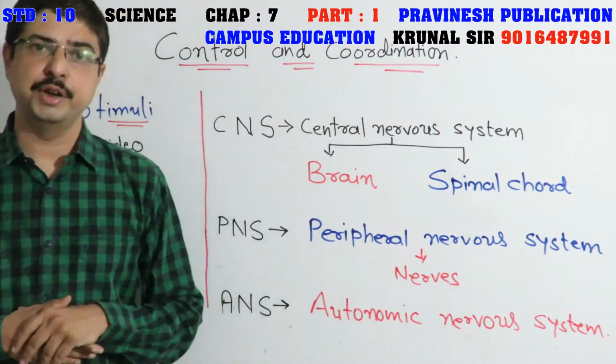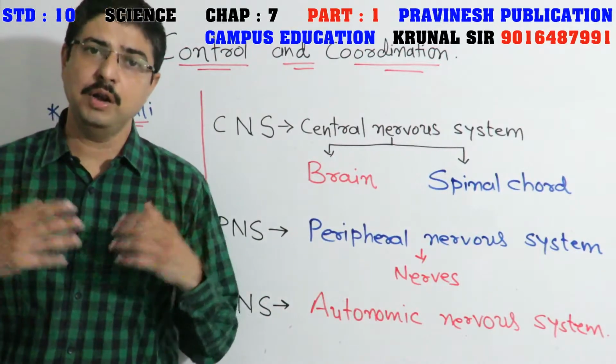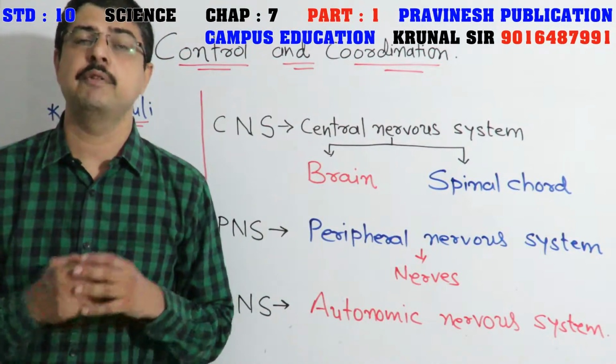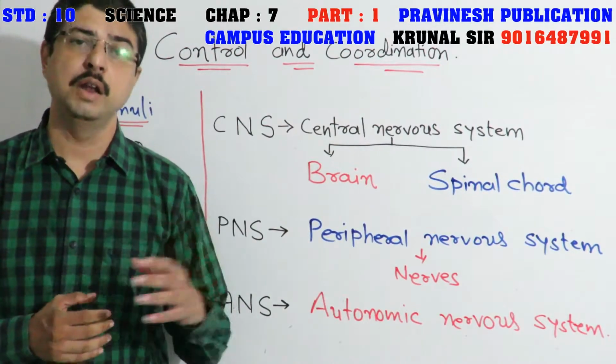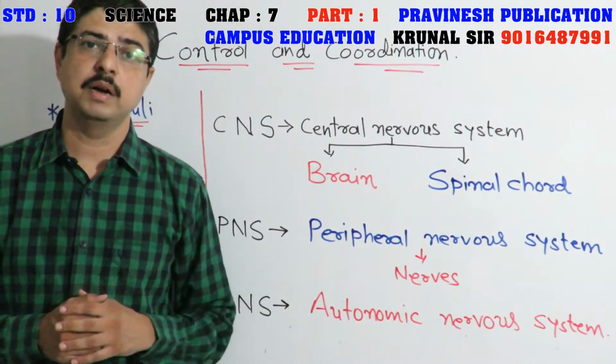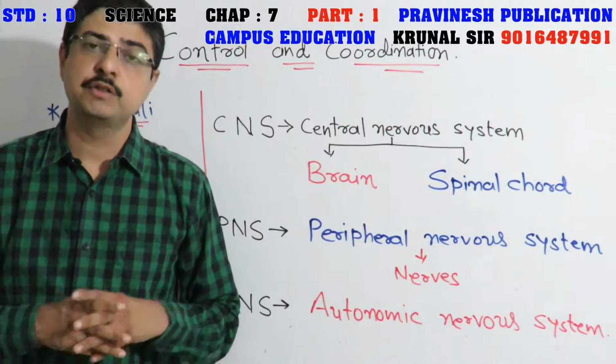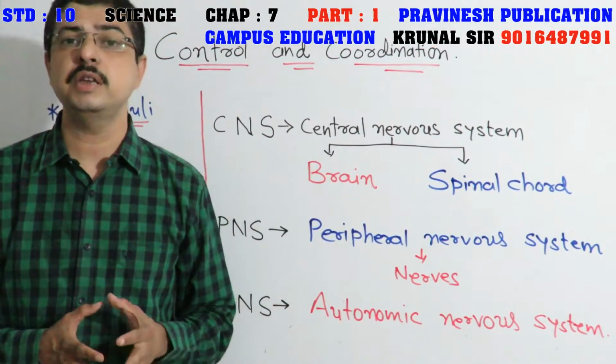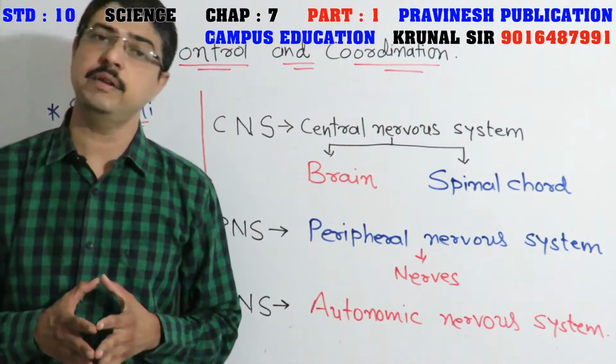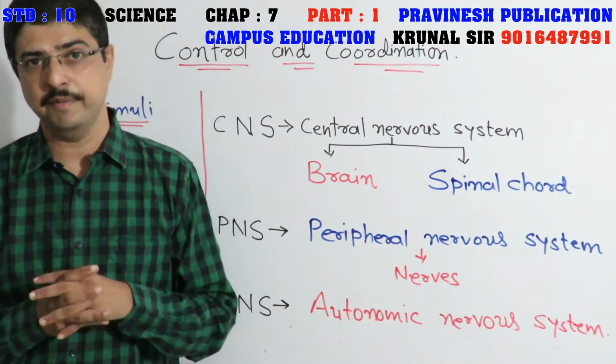Next word is coordination. What is the meaning of coordination? Here, friends, in the human body we have many organs like heart, lungs, liver, stomach, kidney, etc. All the organs coordinate with each other, and so we survive.